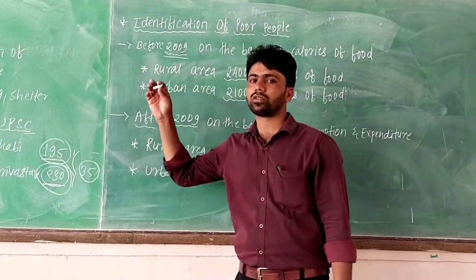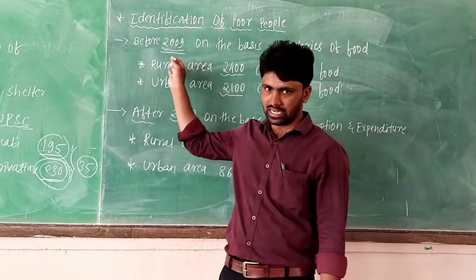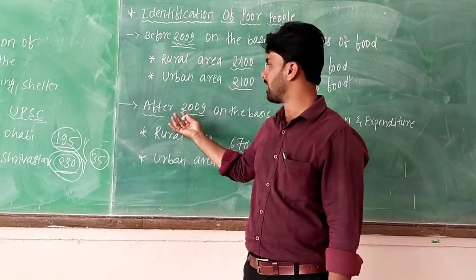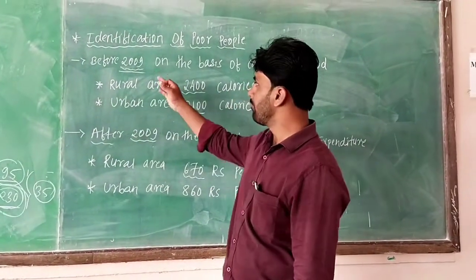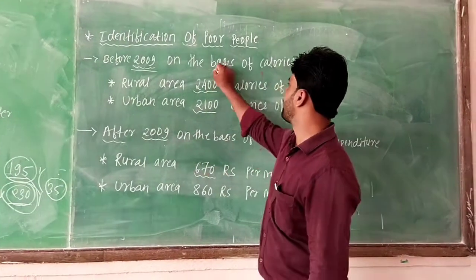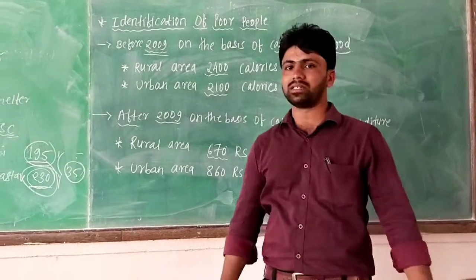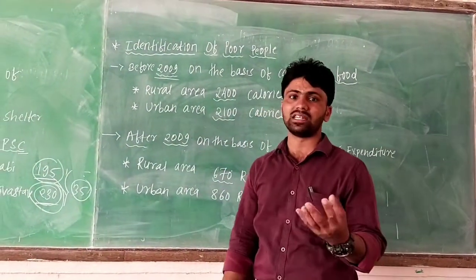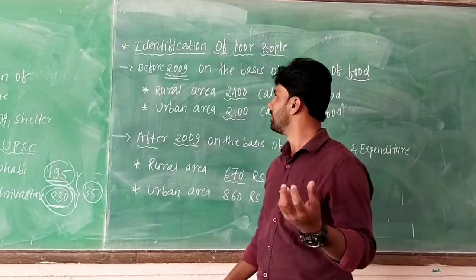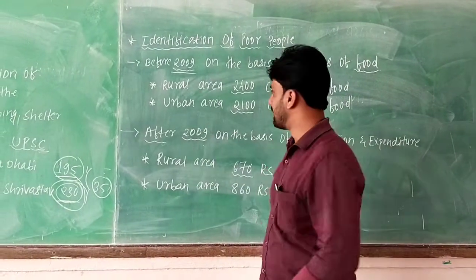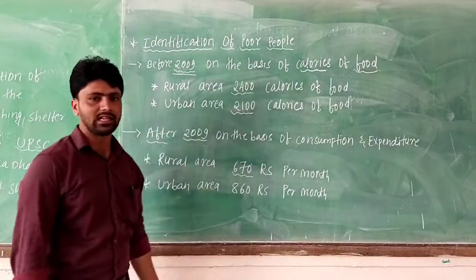So two methods were used. One is before 2009 and one is after 2009. Before 2009, it was on the basis of calories of food, meaning whether the persons are eating a certain amount of calories of food. So this method was there before 2009: the calories of food.